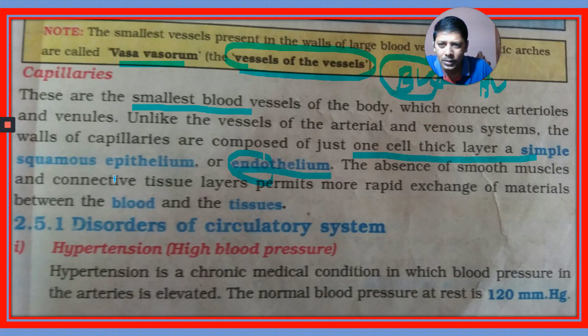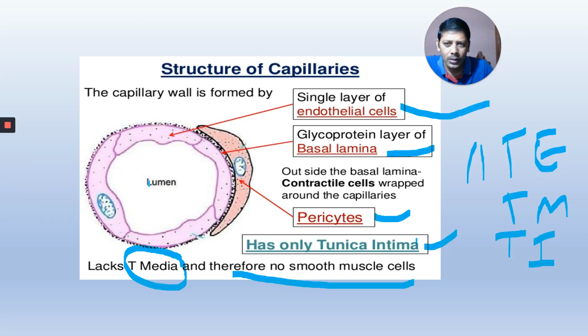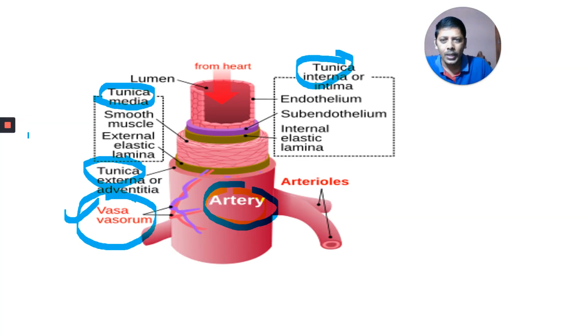Absence of smooth muscles and connective tissue layers permits more rapid exchange of materials between the blood and tissue. Inside this vessel, blood is present, and outside there is tissue. The movement of substances occurs across this wall. Some substances go outside, some substances come inside. If the wall is very thick, they cannot go outside or come inside. That's why the wall of the capillary is very thin.